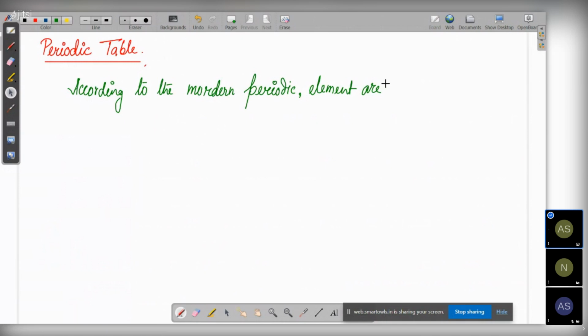So that means they are periodic function of their atomic numbers. So the physical and chemical properties of an element are periodic function of their atomic number.